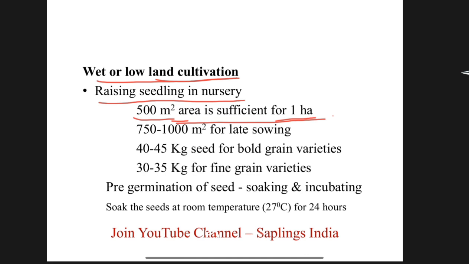For late sowing varieties of rice, 750 to 1000 square meter area is sufficient. For bold grain varieties, 40 to 45 kg seed is required, and for fine grain varieties, 30 to 35 kilogram seed is required.